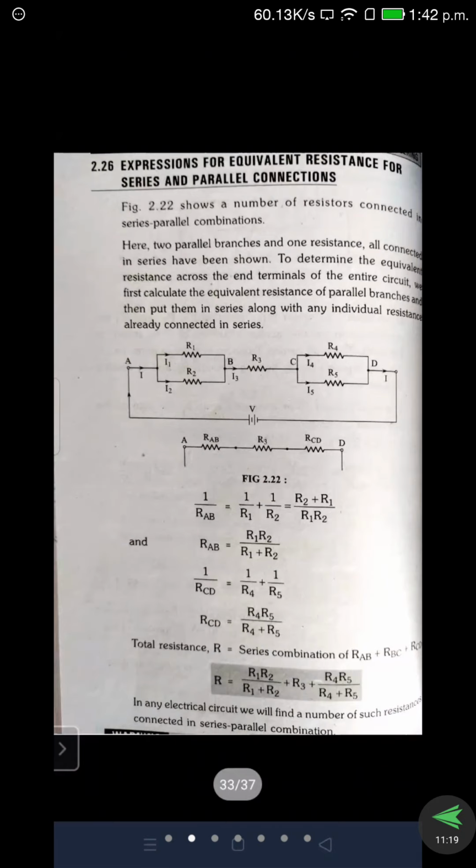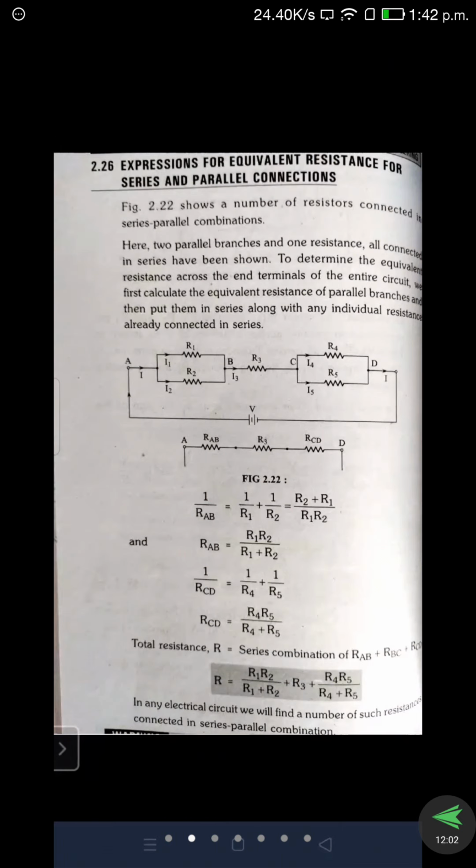Sometimes a combination of resistors will be present. It may be series connection and parallel connection. So you can see here in this diagram, there are 5 resistors present. R1 and R2 are connected in parallel. R3 is connected in series because there is no additional resistance connected across the R3 resistor. Because of that reason, we are assuming it is a series connection. Next, R5 and R4 are connected in parallel. So here there are 2 parallel connections and 1 series connection.